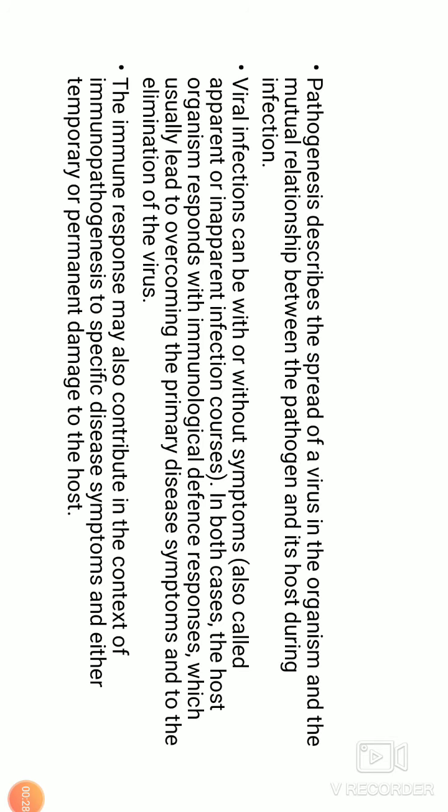Good morning, students. This is a short section dealing with types of viral infection and how you control them using physical agents and chemical agents. How can you control viral load? First, we will consider viral infection.